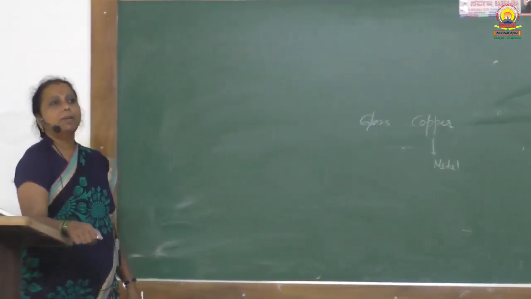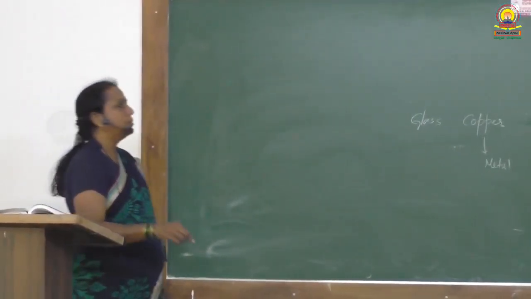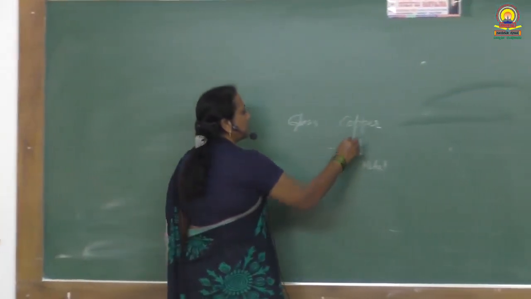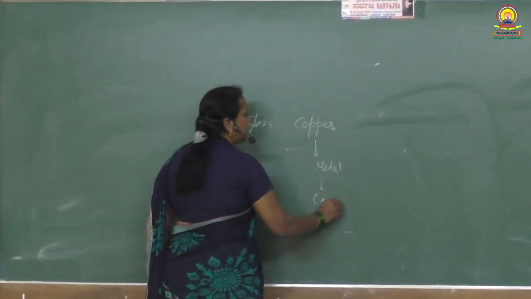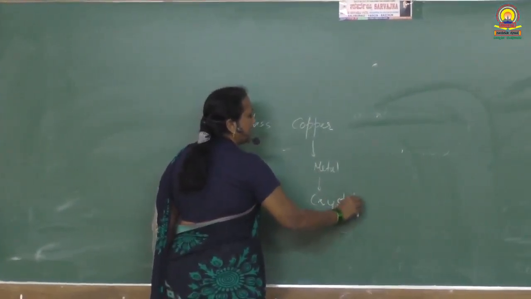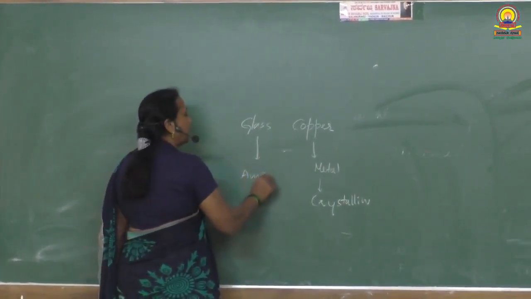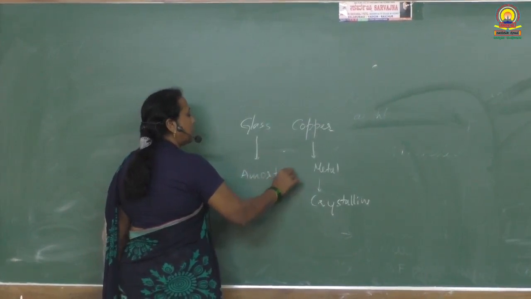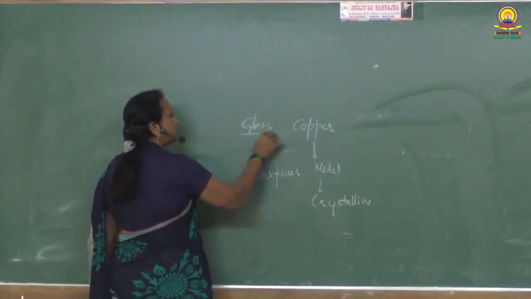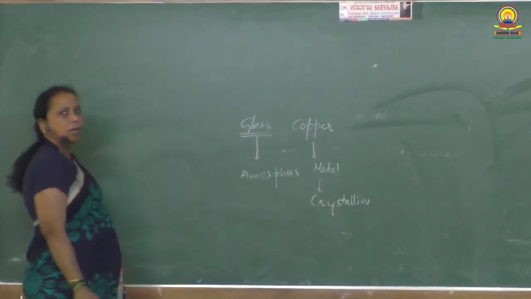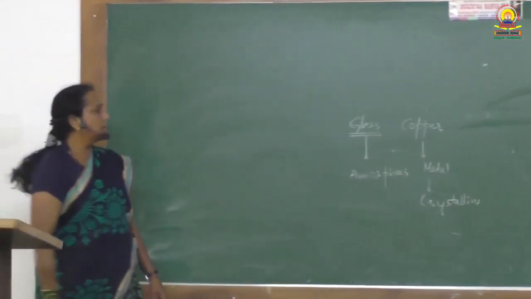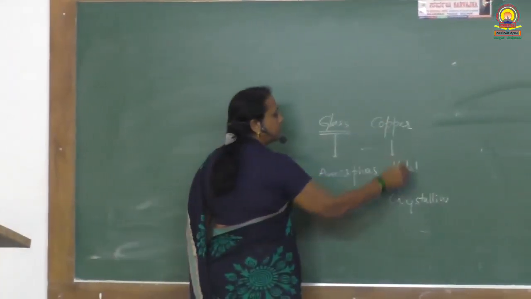Copper is a crystalline substance, whereas glass is amorphous. We know glass is considered a supercooled liquid. So, glass is amorphous, copper is crystalline.